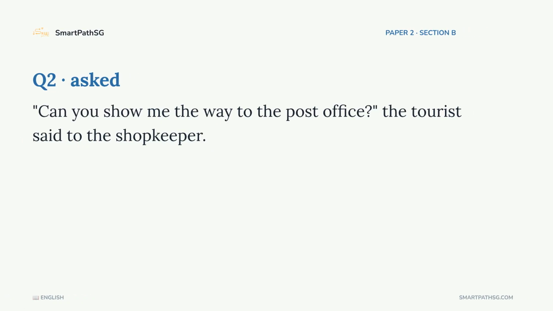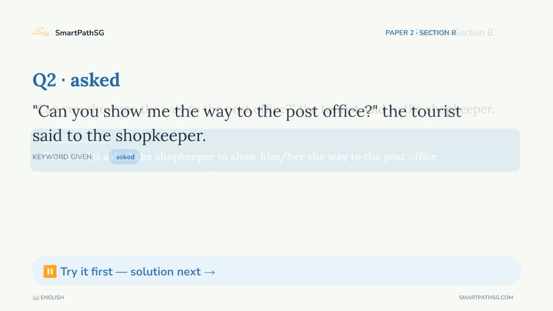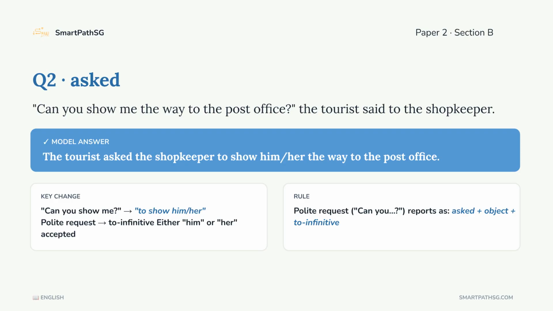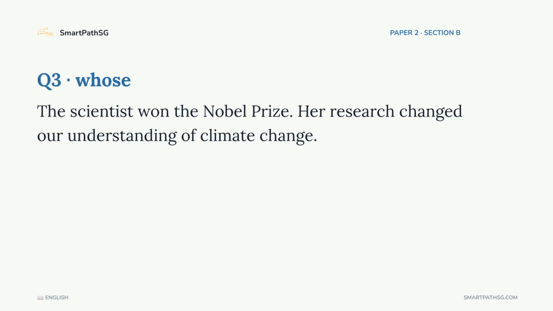Question 2. Can you show me the way to the post office? The tourist said to the shopkeeper. Rewrite using keyword asked. This is reported speech, but not a standard yes/no question. It's a request. How do requests report? The answer. The tourist asked the shopkeeper to show him/her the way to the post office. Polite requests like, can you, report using the to infinitive. Asked, plus object, plus to infinitive. You must also shift the pronoun me to him or her. Both are accepted.